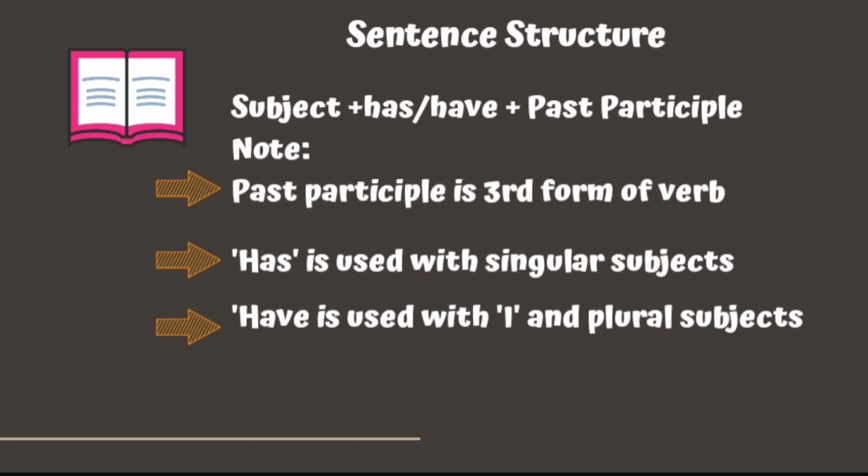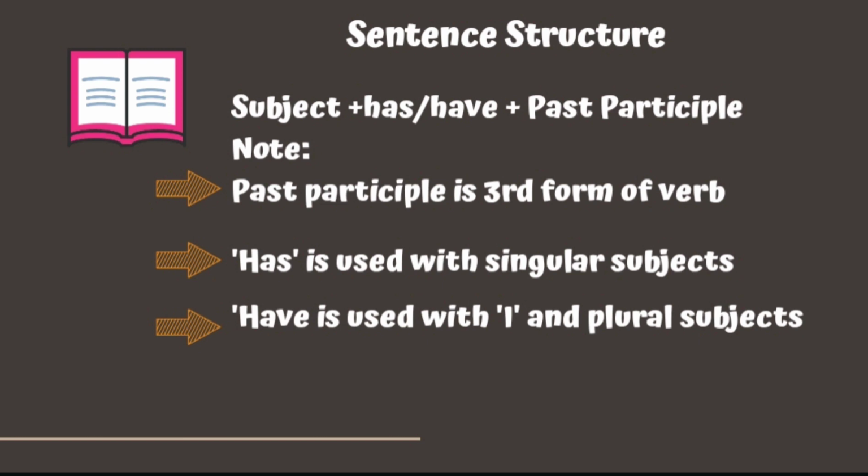Now, please remember that in every perfect tense, present perfect, past perfect, and future perfect, to show the perfect aspect of the tense, we will be using past participle. So, the helping verb will help us in identifying whether it is present time, past time, or future time.